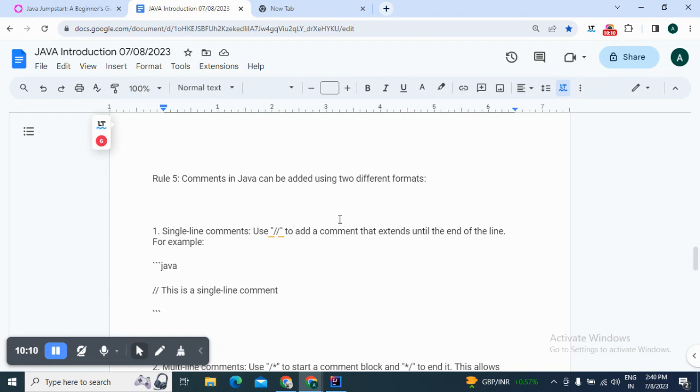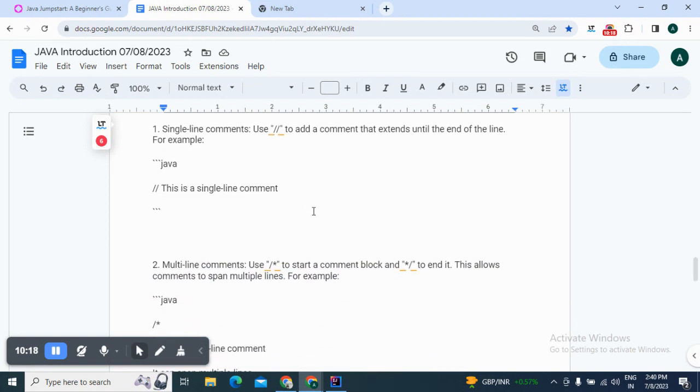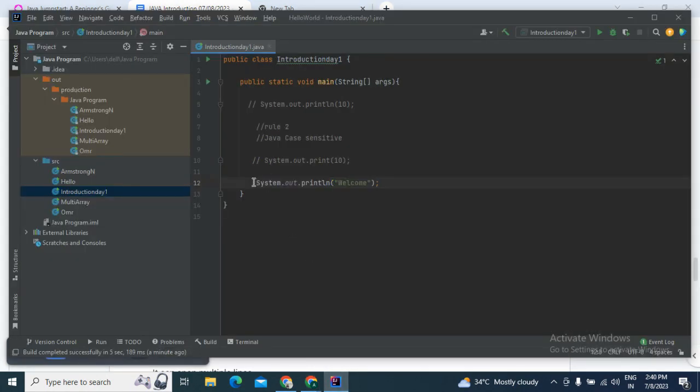Rule number 5, we need to use comment statements in Java with two different formats. Why is this comment line used? A comment line is used because if you use a comment, then the compiler will ignore that statement or line. So double slash is used to add a comment that extends until the end of the line. So if you give that single line comment, then it will ignore the whole line.